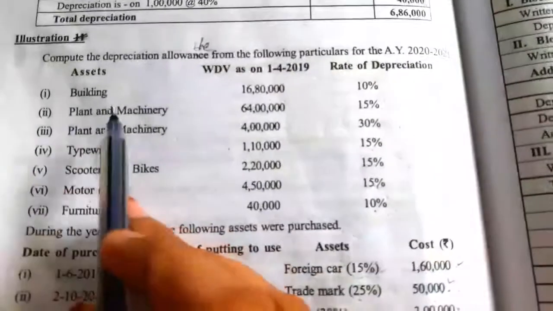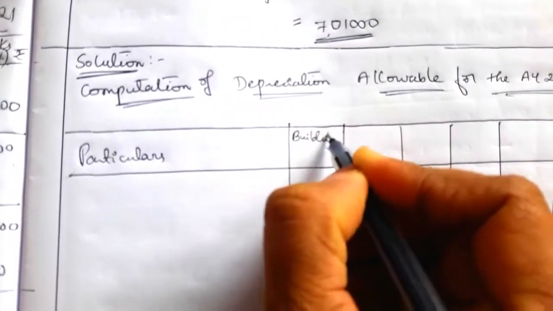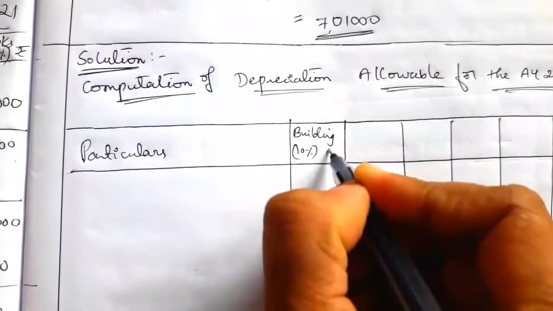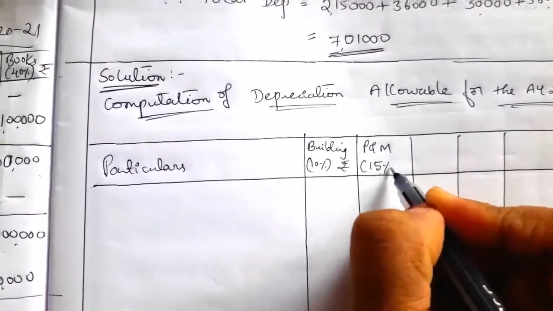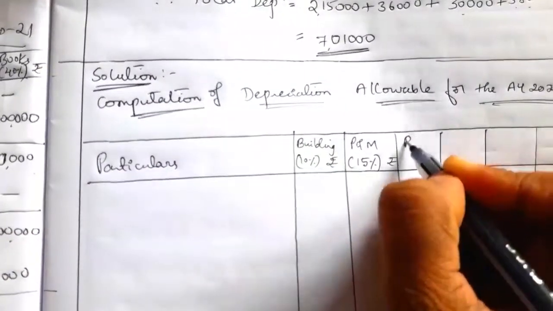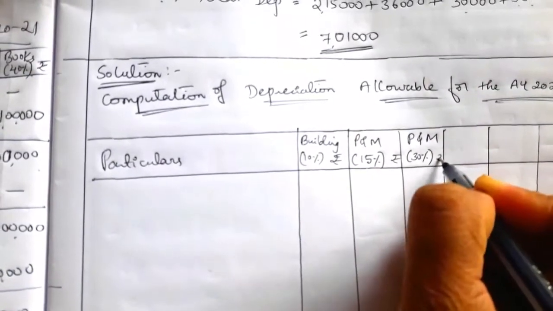Next, first amount column, building rated 10%, amount in rupees. Next, second column is plant and machinery 15%, rate amount in rupees. Next, third one, plant and machinery 30%, amount in rupees.